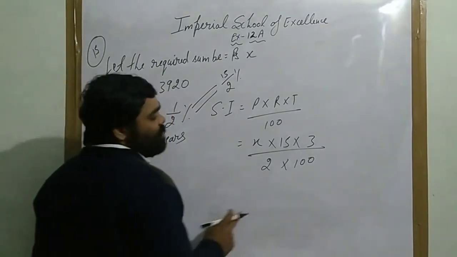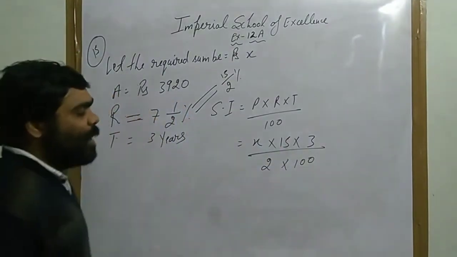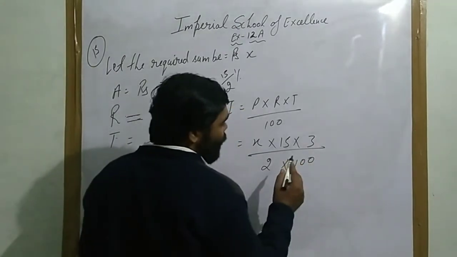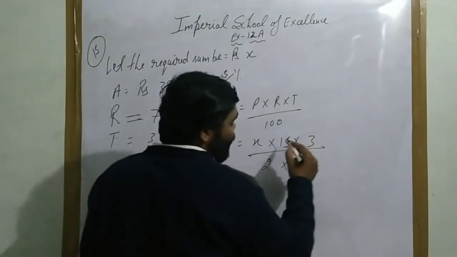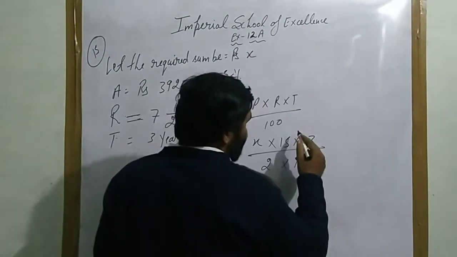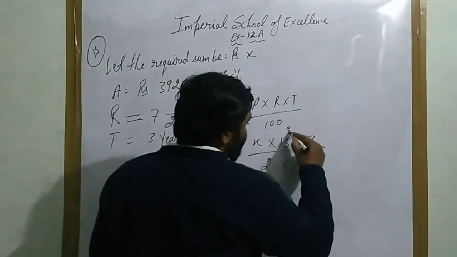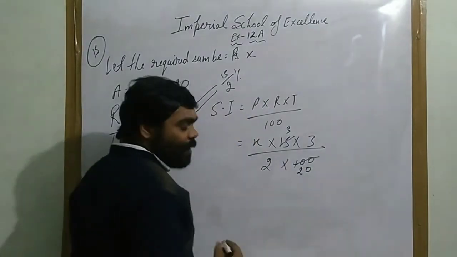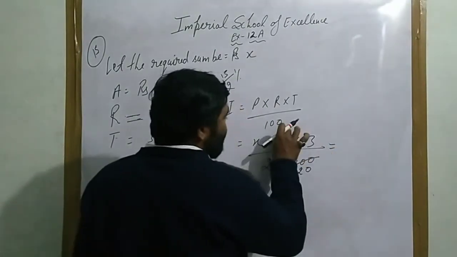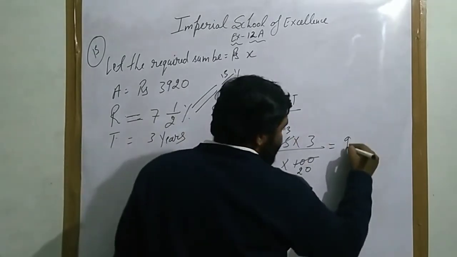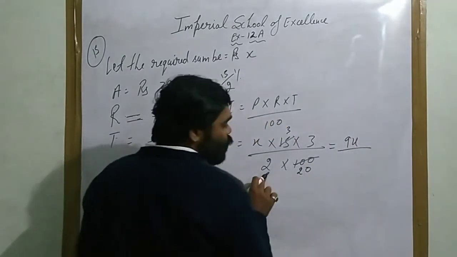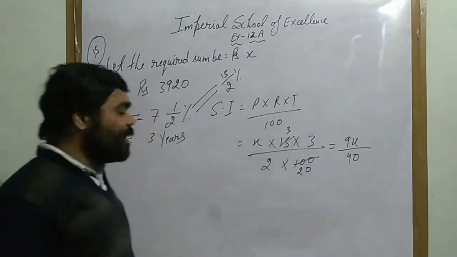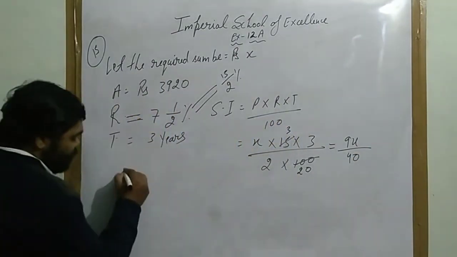When you solve this, 15 multiplied by 3 upon 2 into 100: 5 threes are 15 and 5 twos are 10, so 20. Now multiply: 3 threes are 9, so 9x, and 2 twos are 4, so it will be 40. So SI is 9x upon 40.